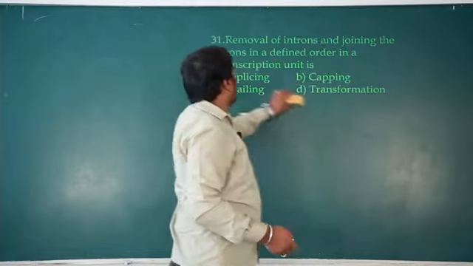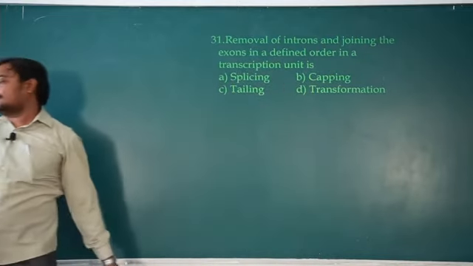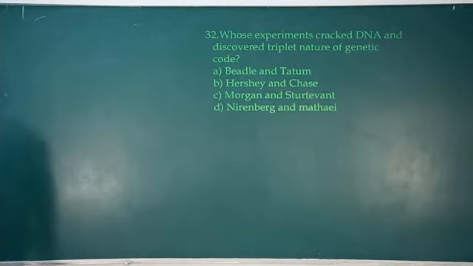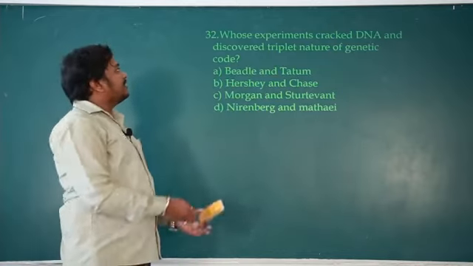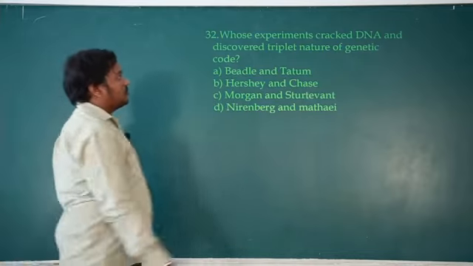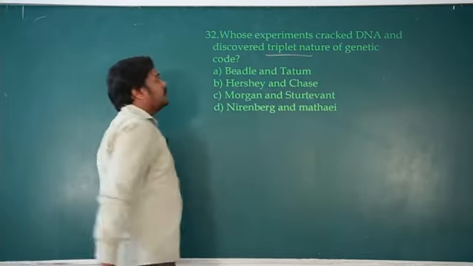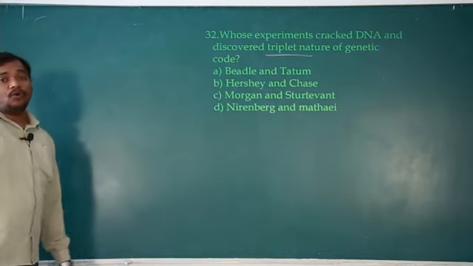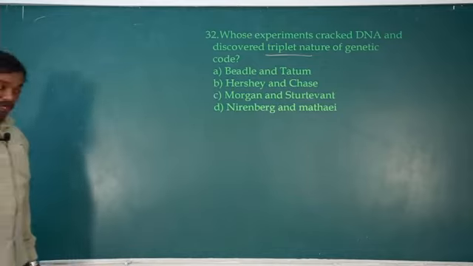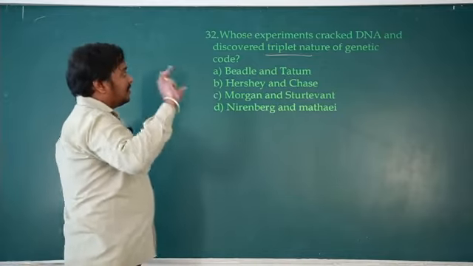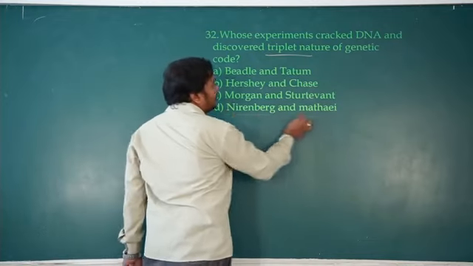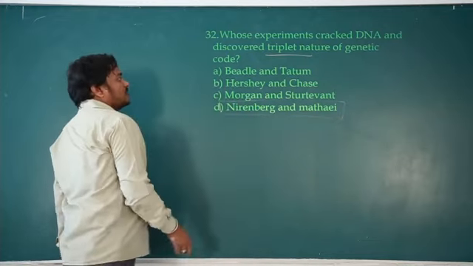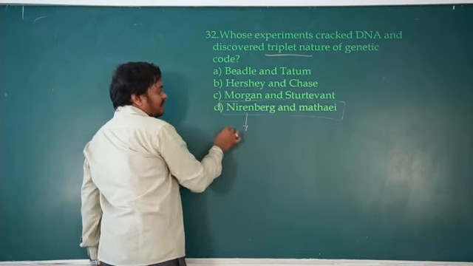Exchange of genetic material between the 2 bacterial cells is transformation. Okay, next. Yeah, so whose experiment cracked the DNA and discovered the triplet nature of genetic code? So the triplet nature of genetic code is contributed by 3 scientists actually. One Ochoa, then Khorana, Nirenberg. Among them, the ones who experimentally proved the complete 64 sequences are Nirenberg and Matthaei. Okay, so Nirenberg is famous for cell-free culture.